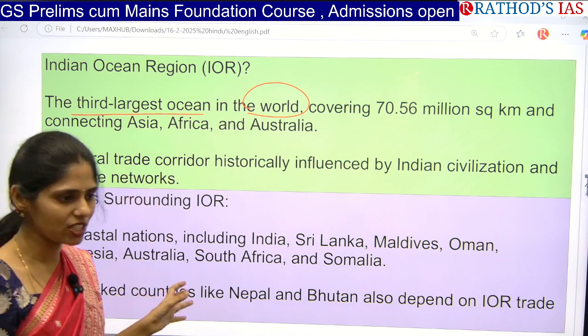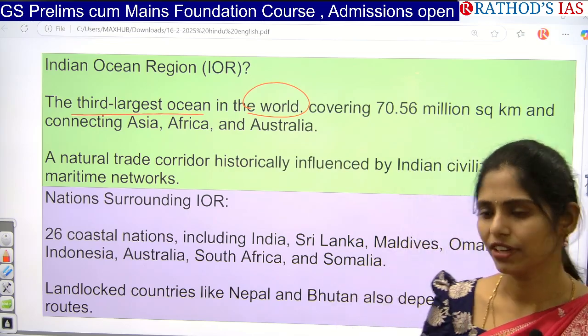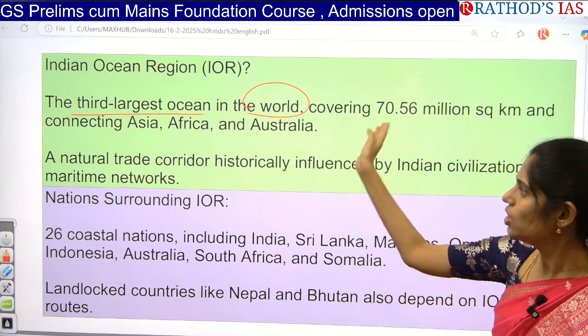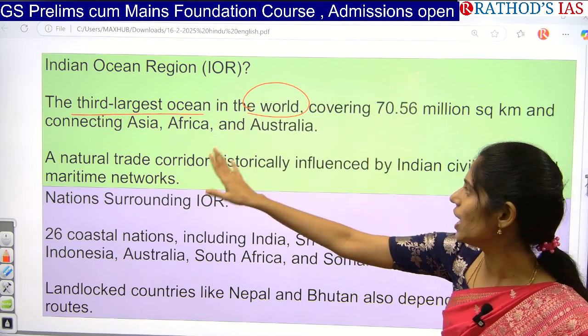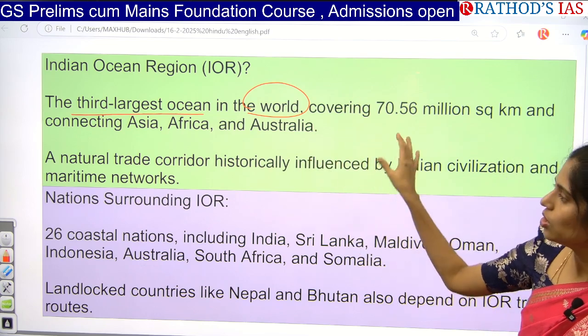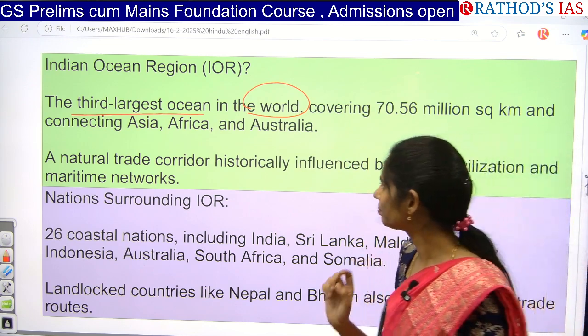So you may get a question like, which of the following continents have a boundary with the Indian Ocean? Like that you will be getting questions. So only 3 continents, Asia, Africa and Australia, are having boundary with this Indian Ocean region. So with that, you have to be very sure about this map pointing, guys.